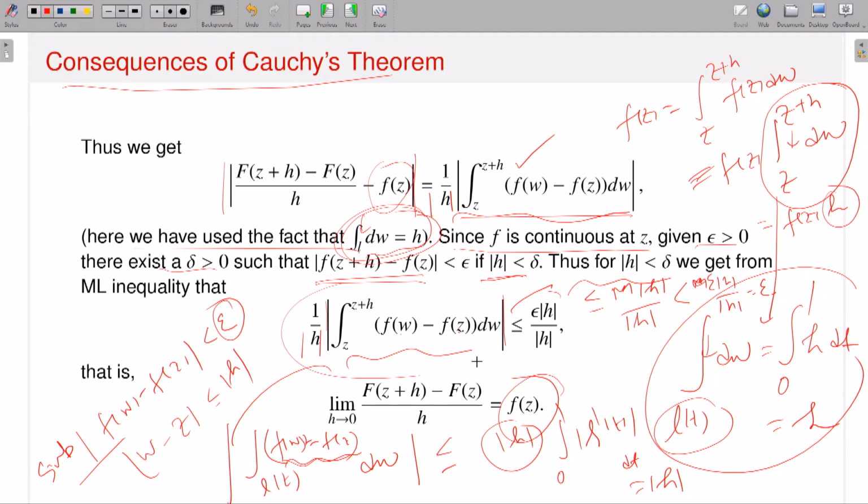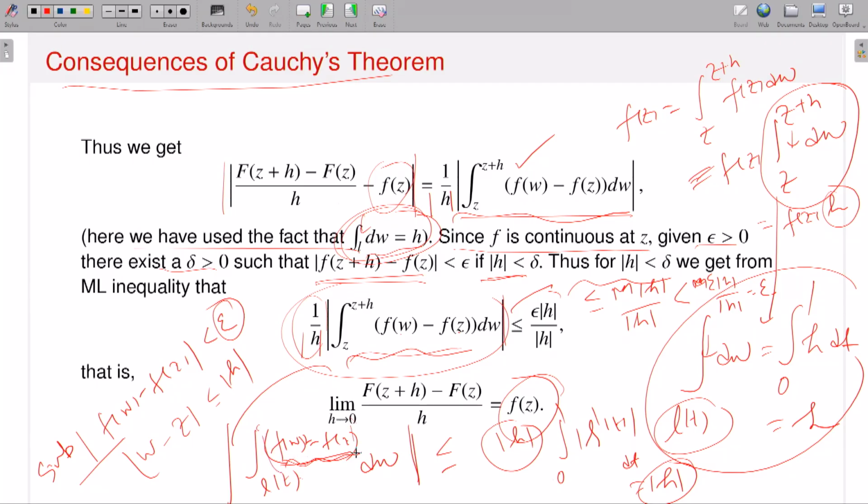So that means I have to estimate this object. Now this 1 by mod h will come out; it will not affect the integration. The integrand is the same as integration over the contour from z to z plus h, which I am considering as the straight line joining z and z plus h. So this becomes the contour integral of f(w) minus f(z) dw, and you know the contour integration is dominated by M times L. What is L? The length of the curve. The length of the curve is modulus of h, because it is a straight line.